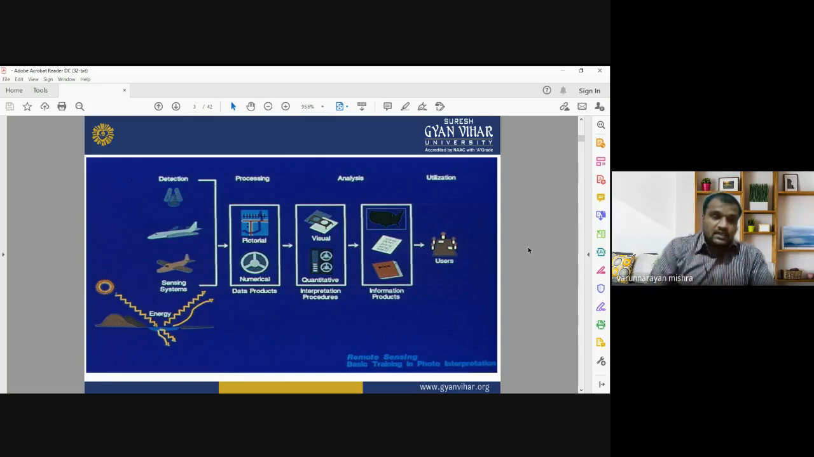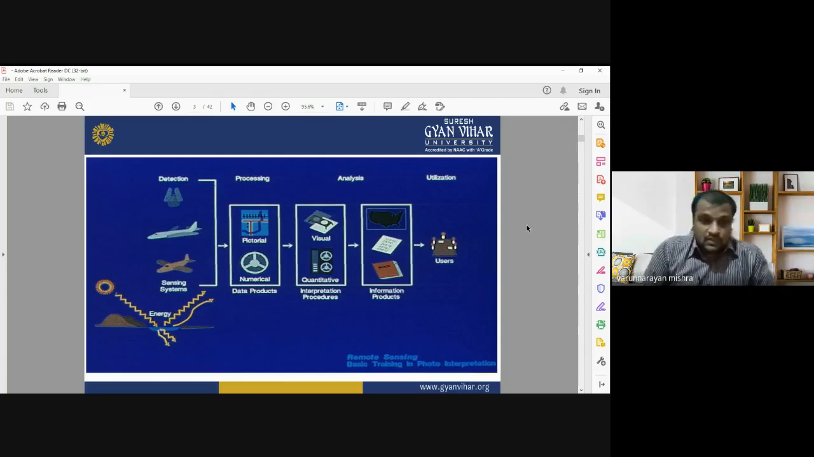After receiving the electromagnetic radiation, the second step is the processing. The energy received by the sensor is pre-processed and converted into digital products, or you can say pixel values or pixel numbers. In the next step, this pictorial representation of the detected energy, or satellite images, can be visualized and analyzed for different kinds of applications. We retrieve the information from the satellite images using qualitative or quantitative methods, and then it can be utilized for several applications.